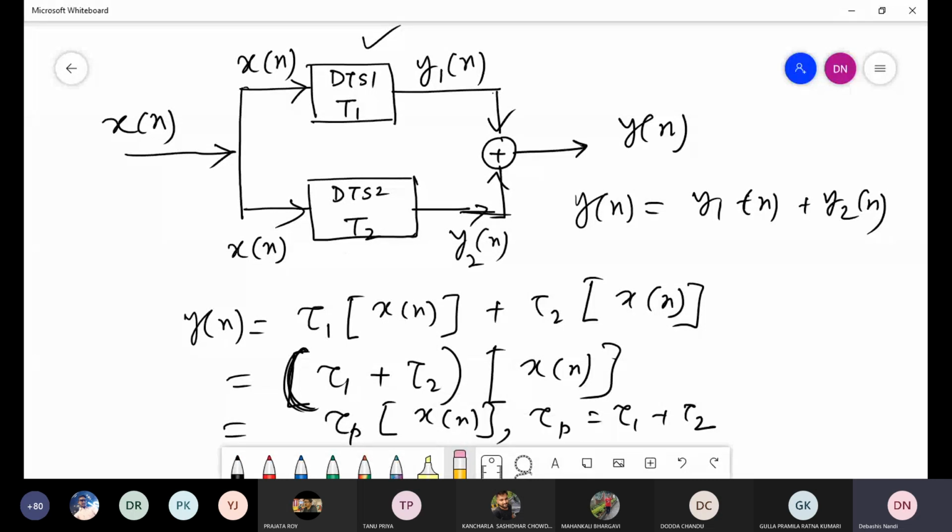Now, I want to discuss in more detail a special type of discrete time system that is called linear time invariant.